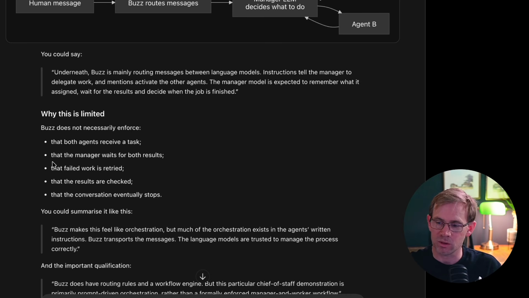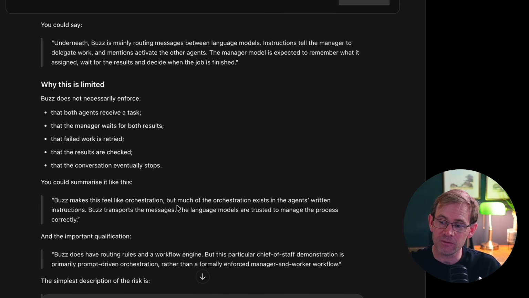Totally agree with what they're doing, but I'm just trying to give you an actual heads up of what's really going on here. And Buzz doesn't necessarily enforce that the manager will wait for both results to come back, or that the failed work is retried, that the results are checked, or the conversation eventually stops. See, Buzz makes it feel like orchestration, but much of the orchestration exists in the agent-written instruction. Buzz is simply transporting messages, and the language models are trusted to manage the process correctly, which they may or may not do.